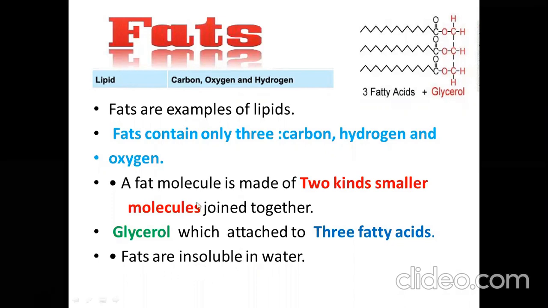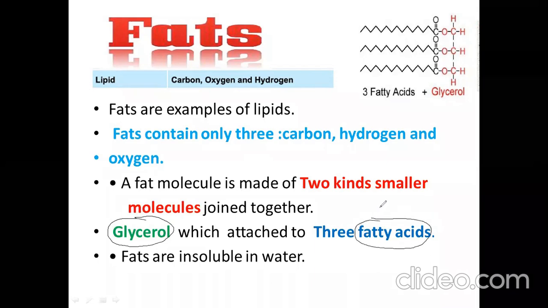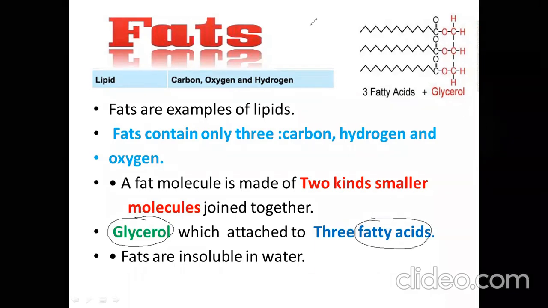Fat consists of two kinds of molecules. One is called glycerol and another is called what? Fatty acids. Let's suppose this is glycerol, and this glycerol is attached with what?